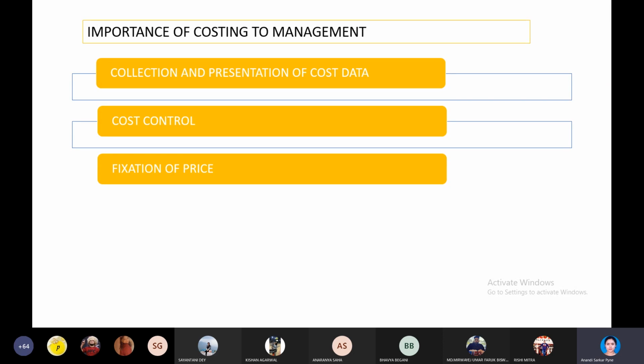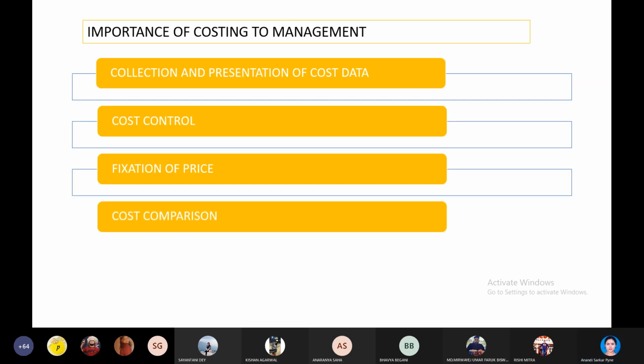Here we understand how to strategize and maintain our costing budget to that point, so that we can price our products market friendly or pocket friendly to the consumers. Because ultimately, if consumers are not purchasing your product, there is no point in creating even the best of products in the market. So therefore costing helps in fixation of price.